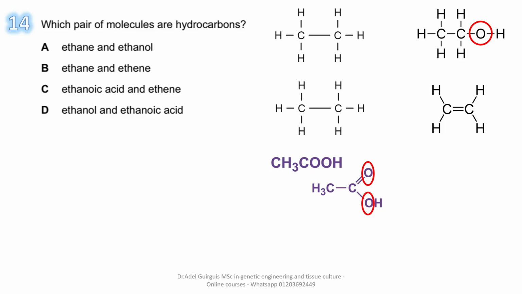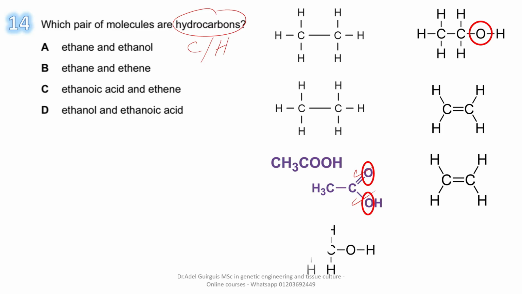Oxygen is involved in the structure, so it is not a hydrocarbon. What about ethene? Hydrocarbon. So letter C is wrong due to ethanoic acid containing oxygen. He asked about hydrocarbons that contain carbon and hydrogen only.